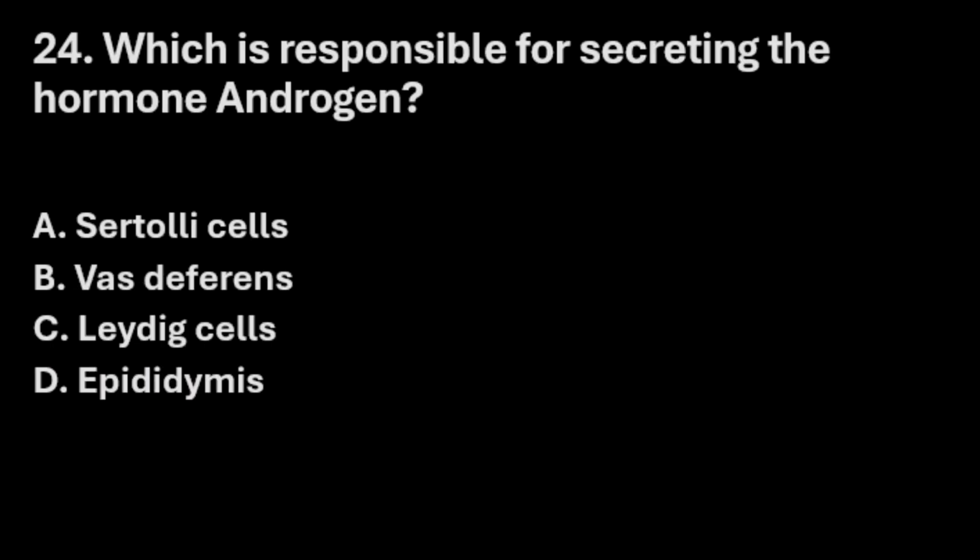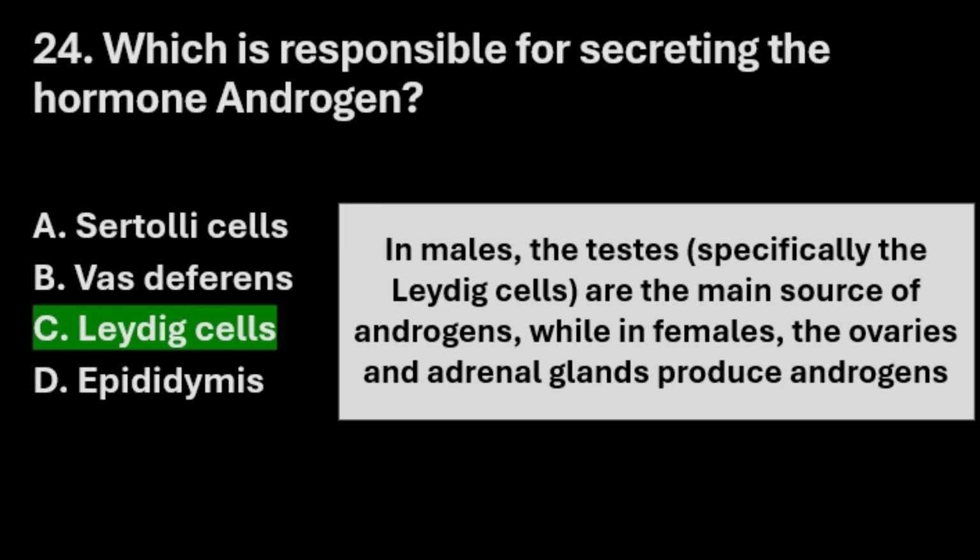Next question. Which is responsible for secreting the hormone androgen? Option A Sertoli cells, option B vas deferens, option C Leydig cells, and option D epididymis. The right answer here is option C Leydig cells. In males, the testis, specifically the Leydig cells, are the main source of androgens, while in females, the ovaries and adrenal glands produce androgens. So in males it is Leydig cells and in females it is ovaries and adrenal glands for androgen production.